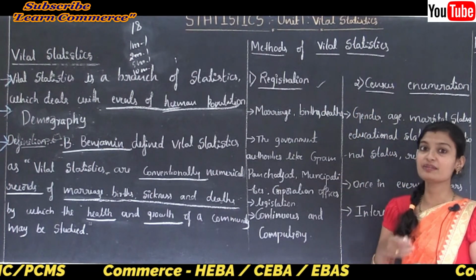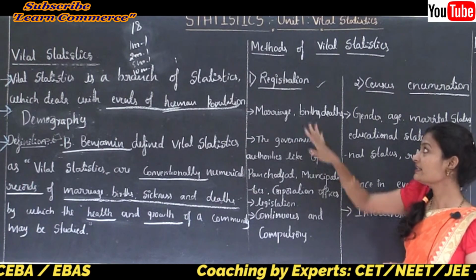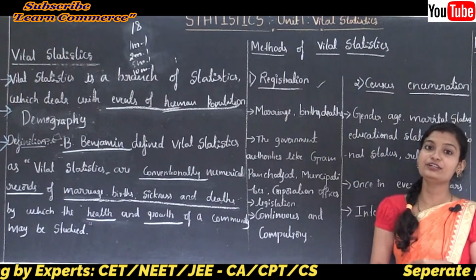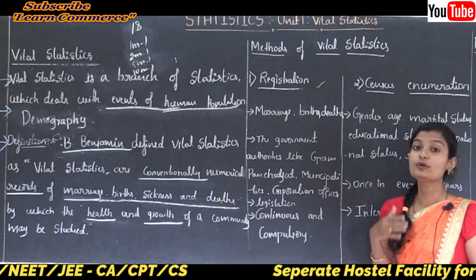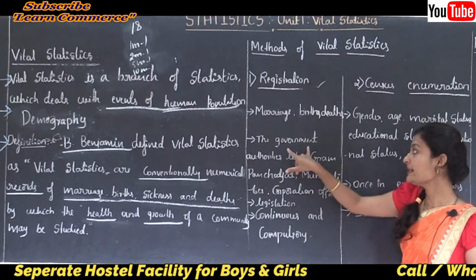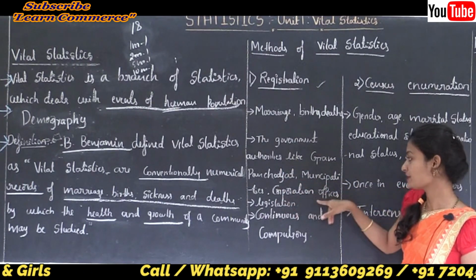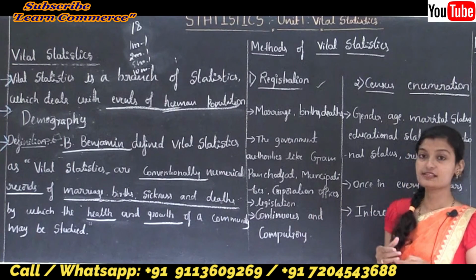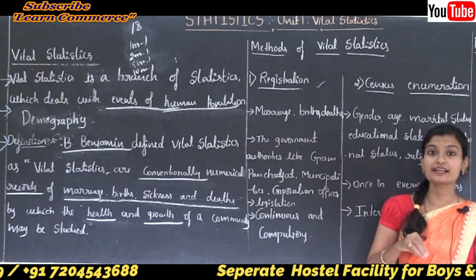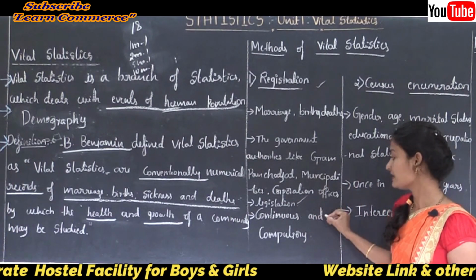In the registration method, what events are collected? Under the registration method, marriage, birth and deaths are continuously recorded. And who maintains the records of vital events? Government authorities like Gram Panchayat, municipalities and corporation officers maintain the records of vital events. This information is collected under legislation, and it is continuous and compulsory.